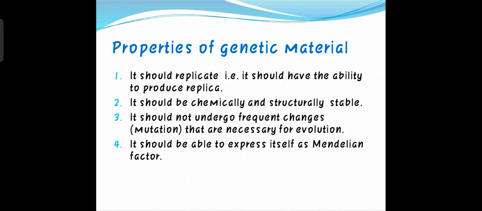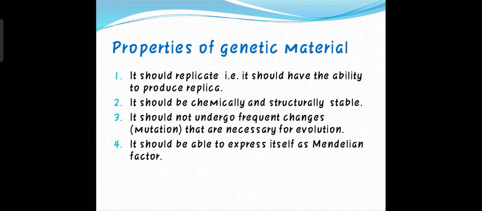So who was Mendel? Anybody? Who was Mendel? There are three very important and famous laws proposed by Mendel, which are known as the laws of inheritance. Mendel's laws of inheritance. So he is known as the father of genetics.